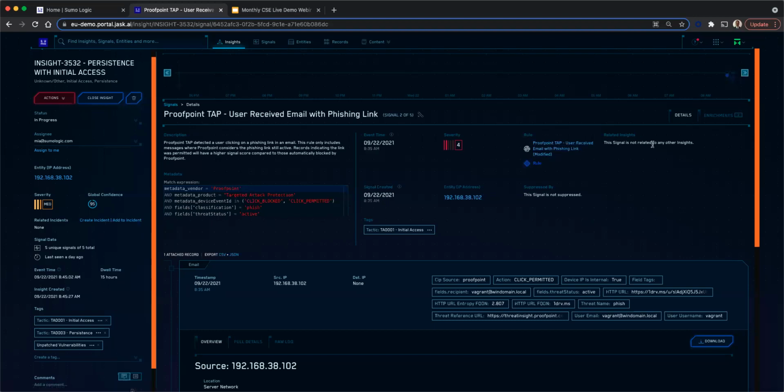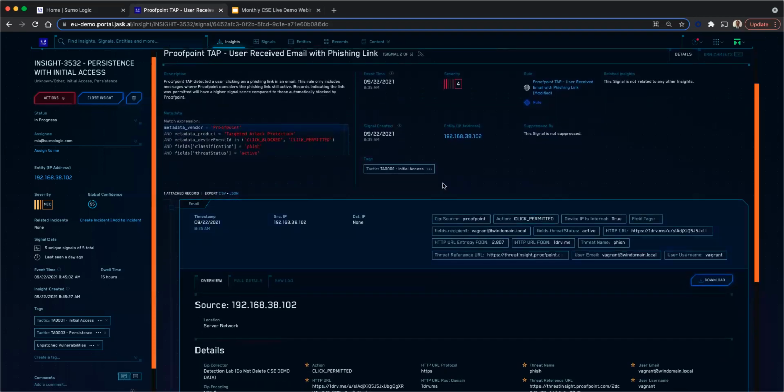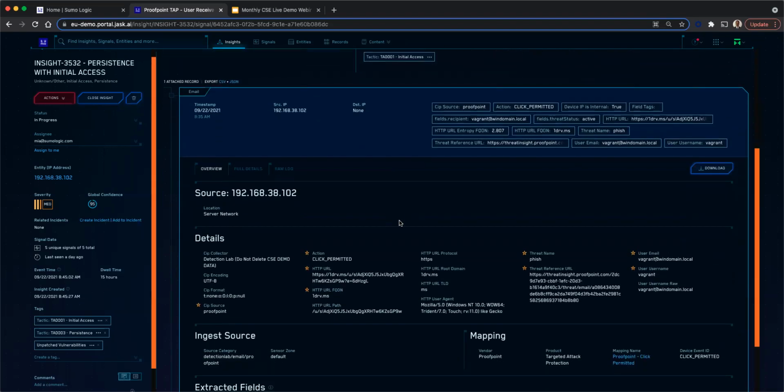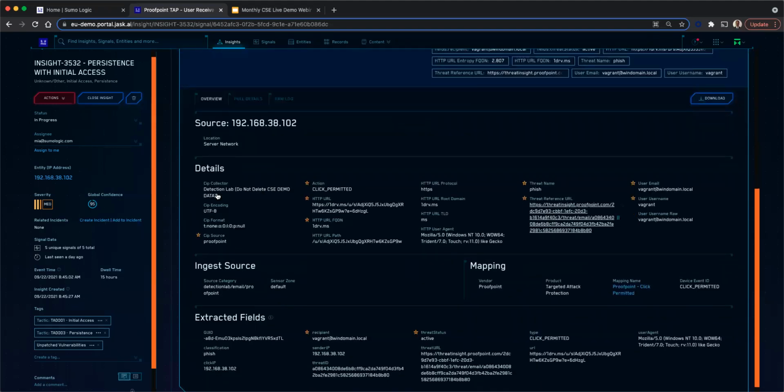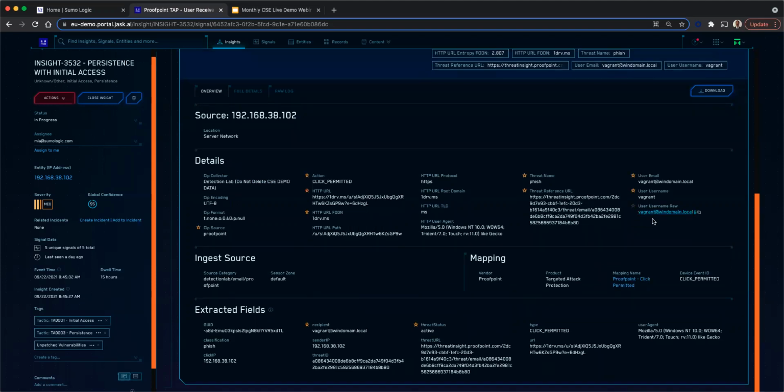The signal is not related to any other insights. You can see the various tags showing this is initial access corresponding to the MITRE ATT&CK framework. There is a lot of data which helps in getting additional security context. This is the source, and you can see various actions. The action is click permitted. So in this particular case, the user clicked the link which came in the email. You can see the HTTP URL here, and a lot of other data which helps in the context of investigating this particular incident.